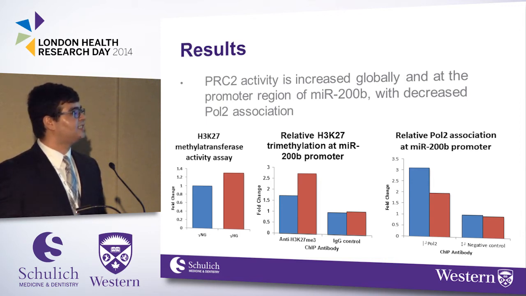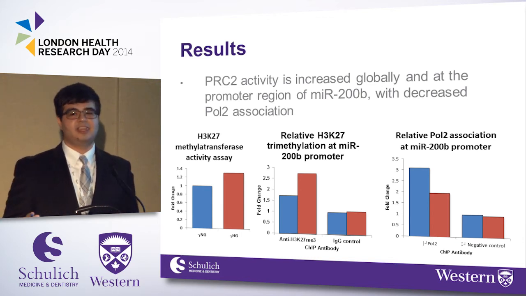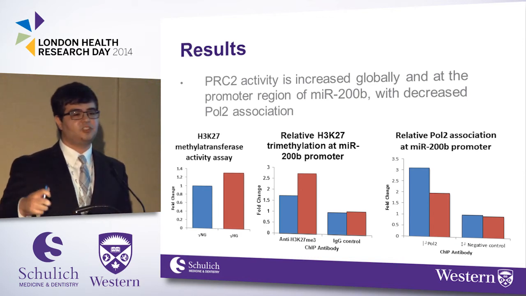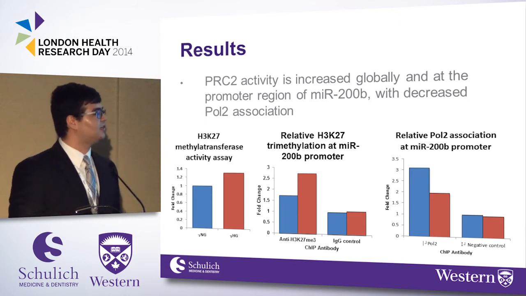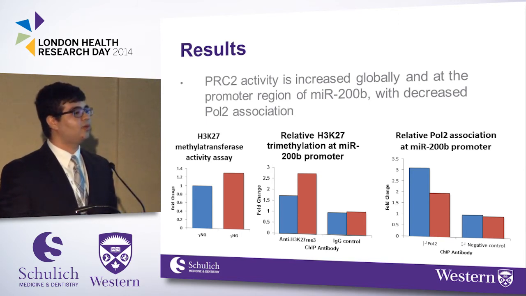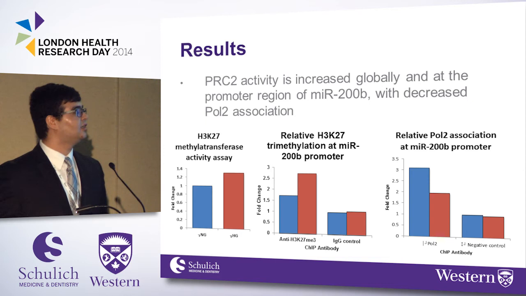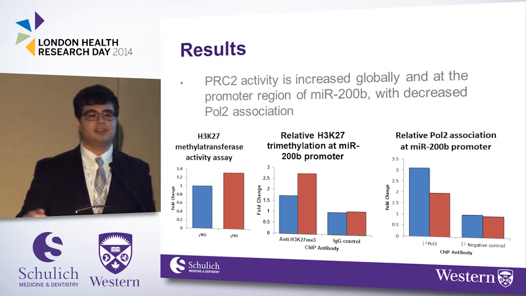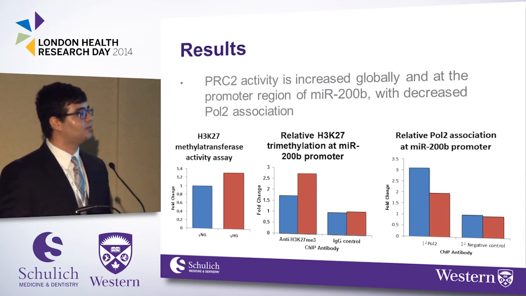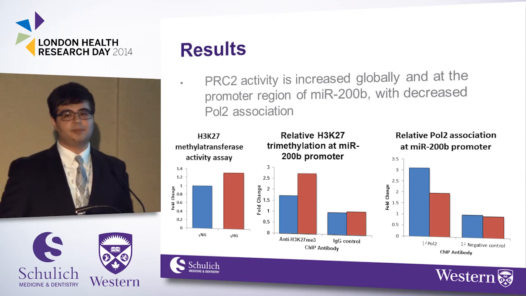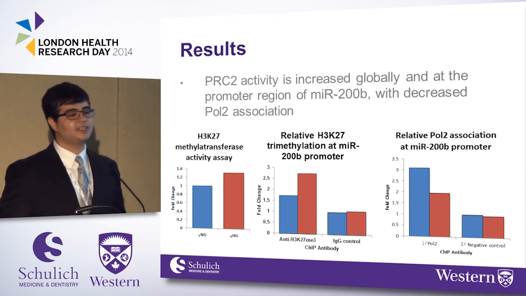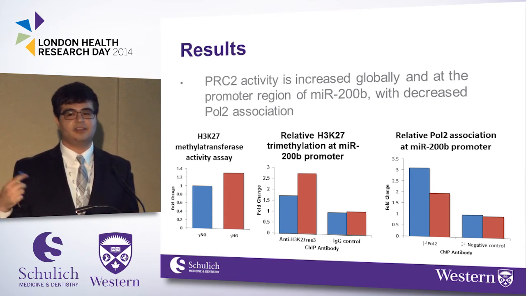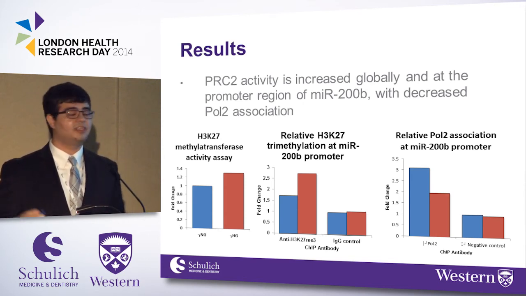At the same time, we see decreased RNA polymerase II at this same region. And this makes sense. If the gene is being repressed, it has an increase of the repressing type of methylation, we would expect it to be less accessible to RNA polymerase, less accessible to transcription. That's what we see in the qPCR data, that's what we see with a ChIP. The biological replicates are low, we don't have error bars, and I've been working to get additional samples, so we can talk about significance later on.